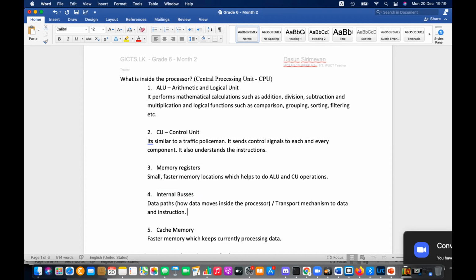If anything is unclear about these components, you can ask now. These are the main 5 components inside the CPU. According to your syllabus, it is enough to remember ALU, CU, and memory registers. If you can remember those three, it would be enough. But other than that, you have some additional memory called cache memory, and also the transport mechanism called internal buses.